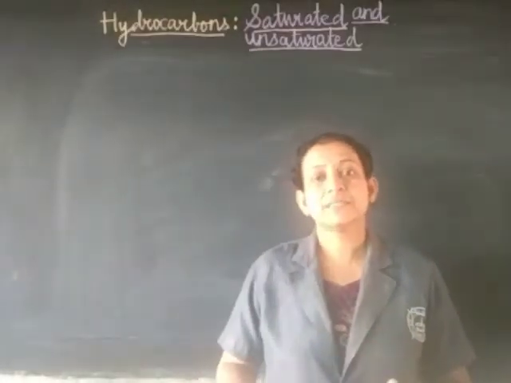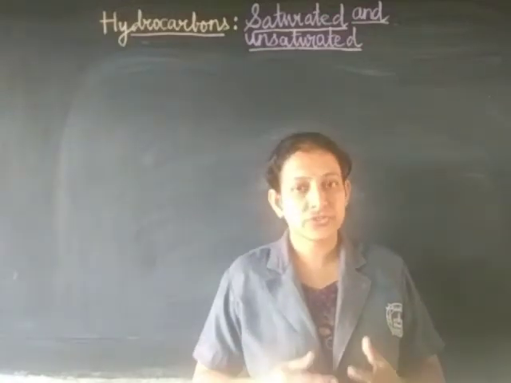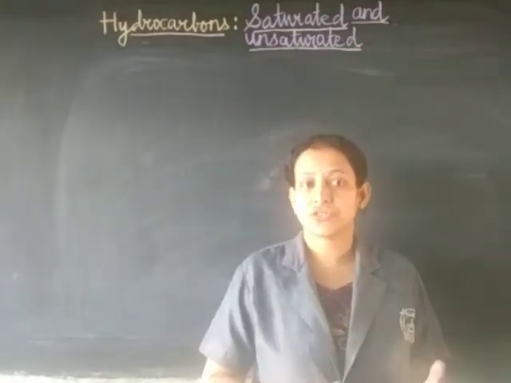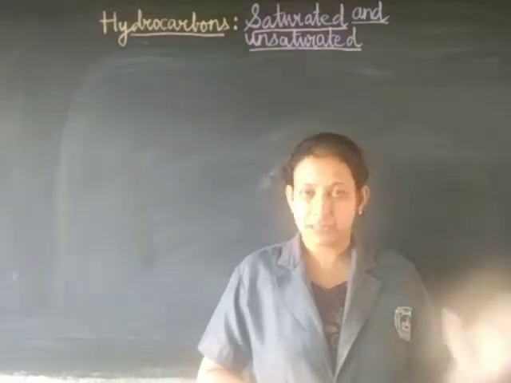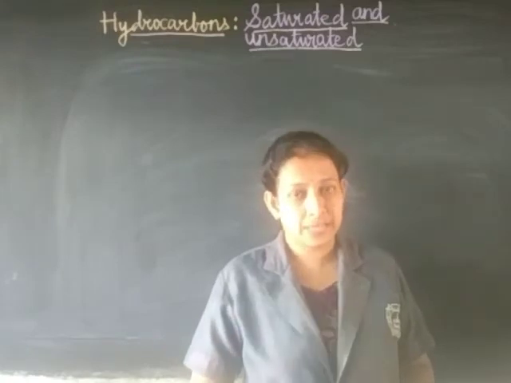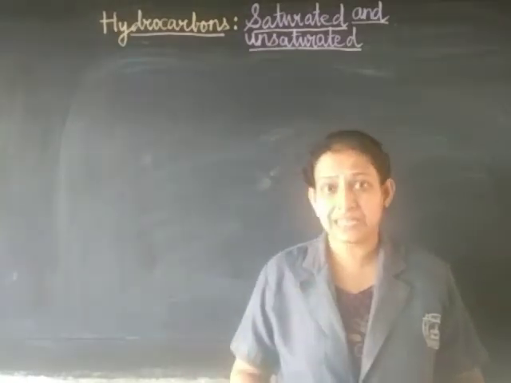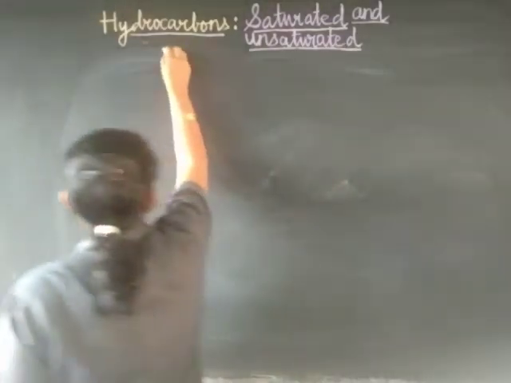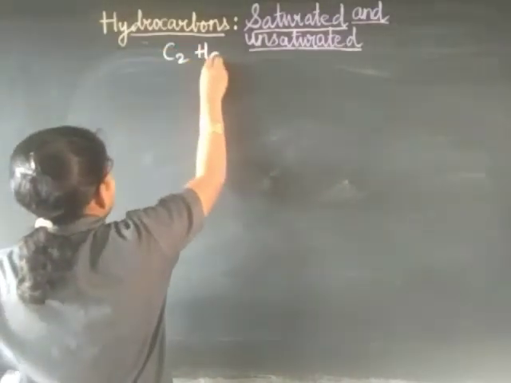Now let's learn to draw the electron dot structure. You have learned about the electron dot structure of methane, the simple hydrocarbon. Now let's draw ethane. The formula of ethane is C2H6.